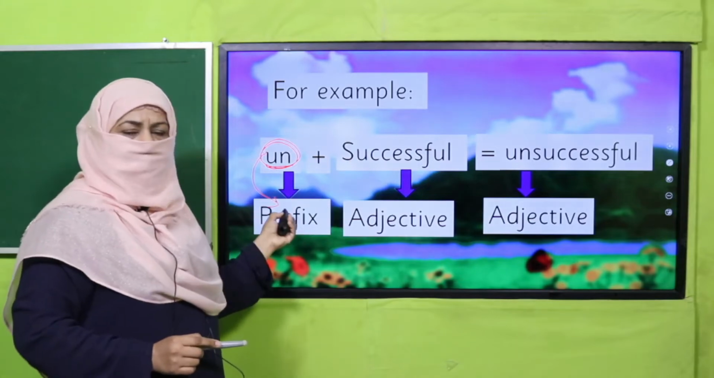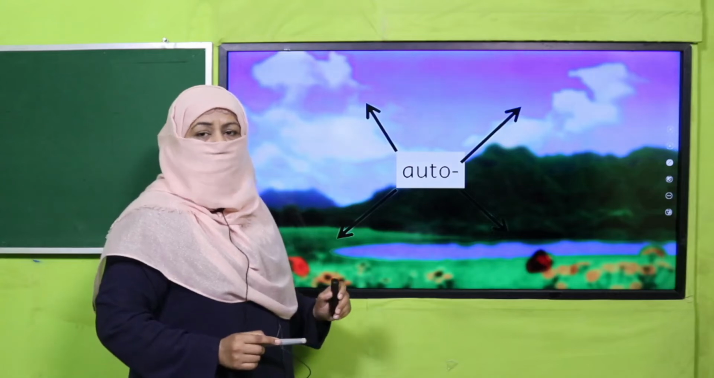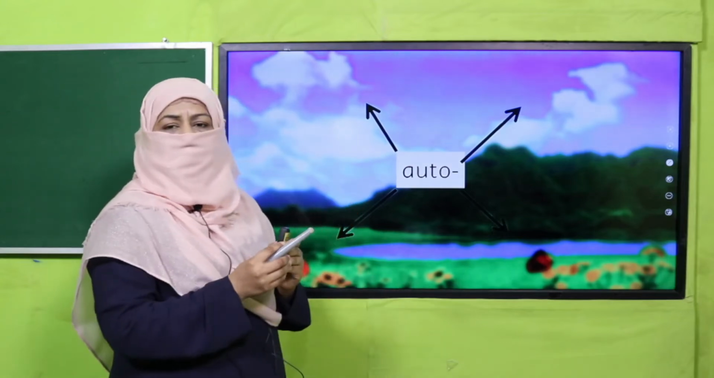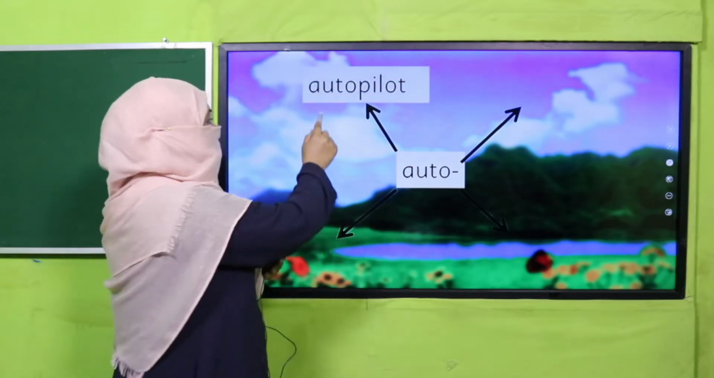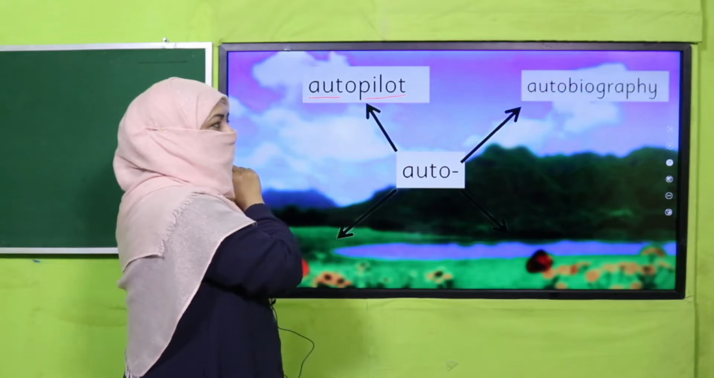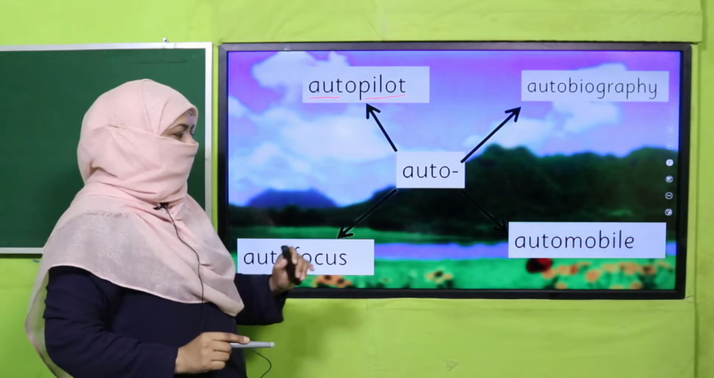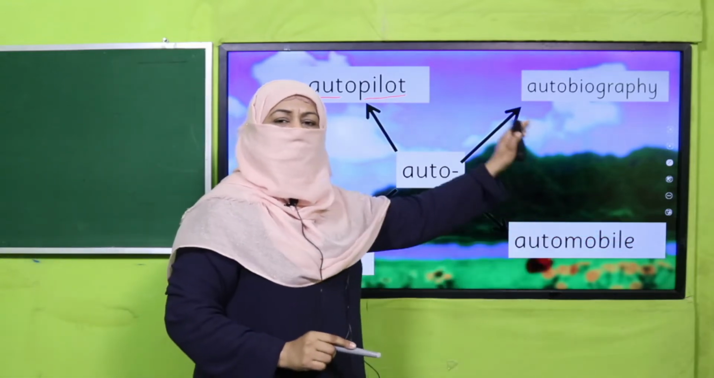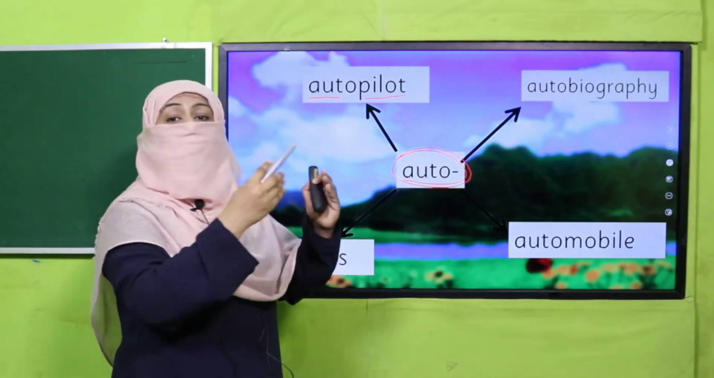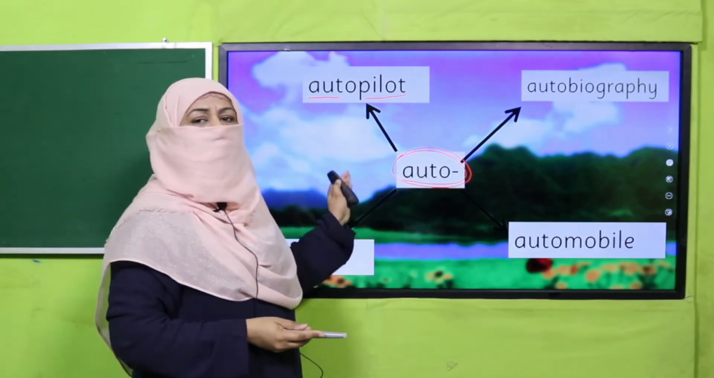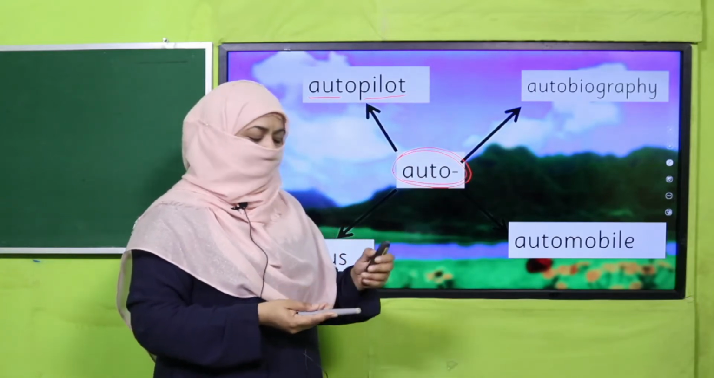Successful, unsuccessful. Now I have taken this prefix, it's auto. I'm going to add it with different words and we are going to make new words. Auto, for example, autopilot, autobiography, autofocus, and automobile. So taking one prefix, we can make a lot of words, right? And you see, every time we add a prefix, it becomes a new word, right?